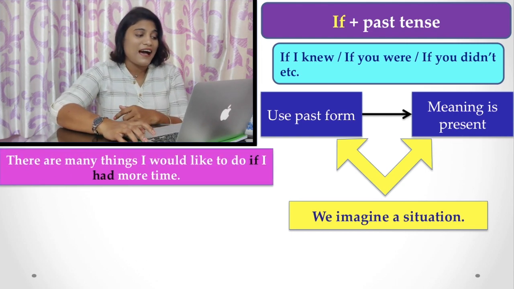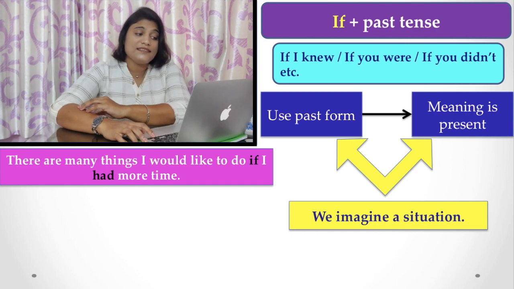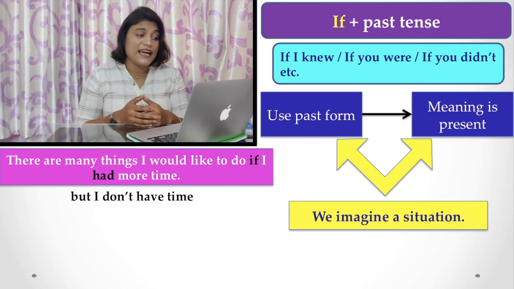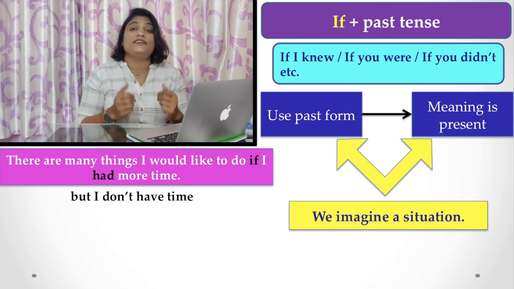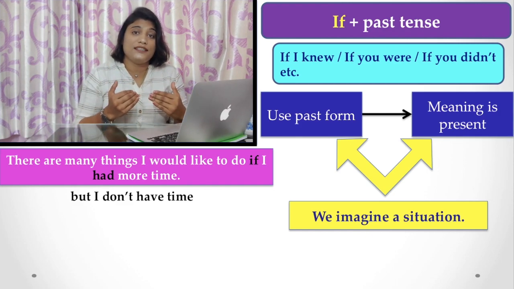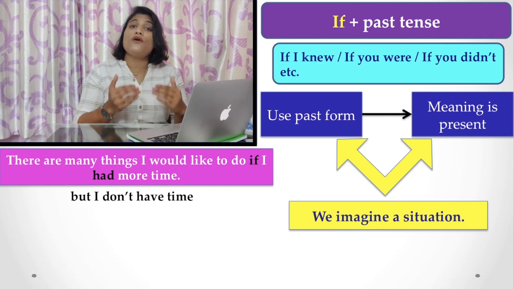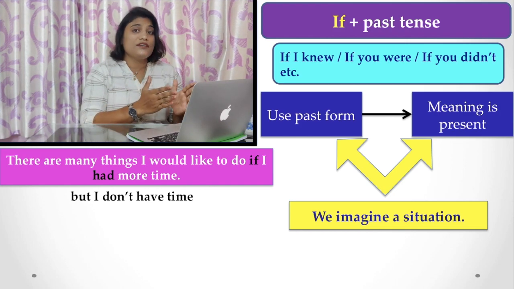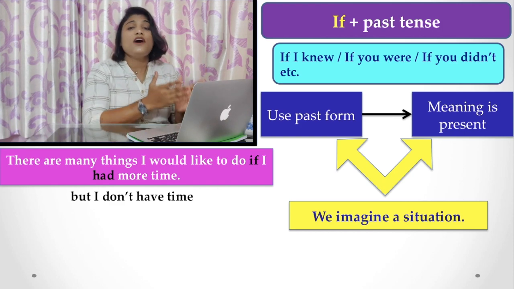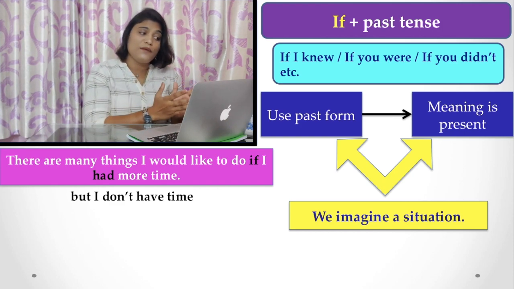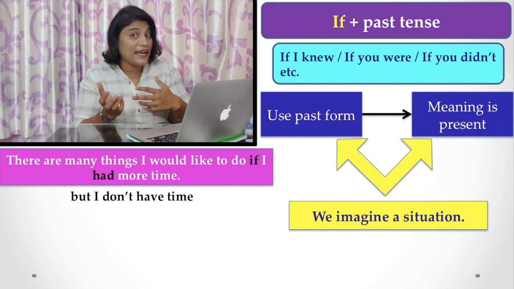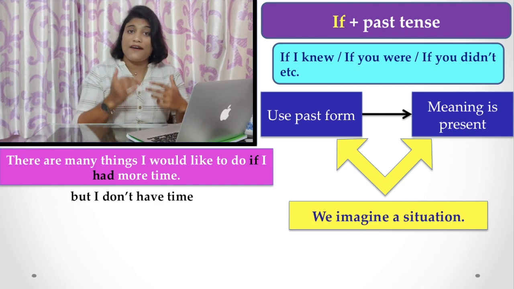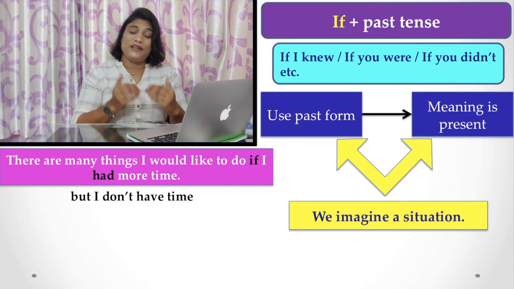The examples are: "There are many things I would like to do if I had more time." Here the meaning of this sentence is that I don't have time. My present situation is that I don't have time, so I can't do lots of things at the moment. So I use the past form, or the second form of the verb: "if I had" is the second form of the verb have, but the meaning is present.